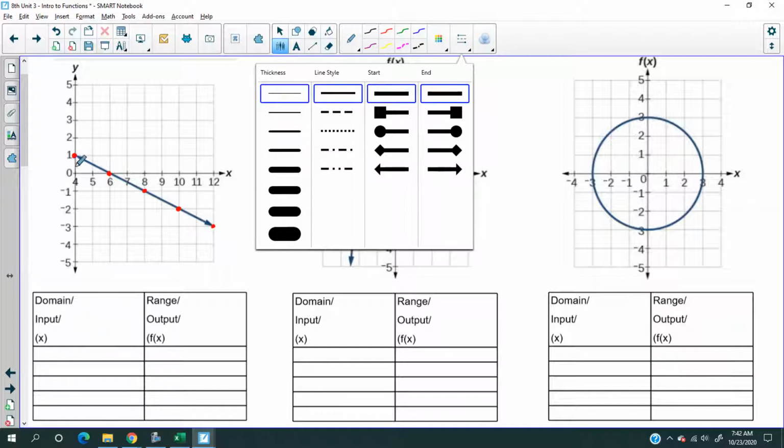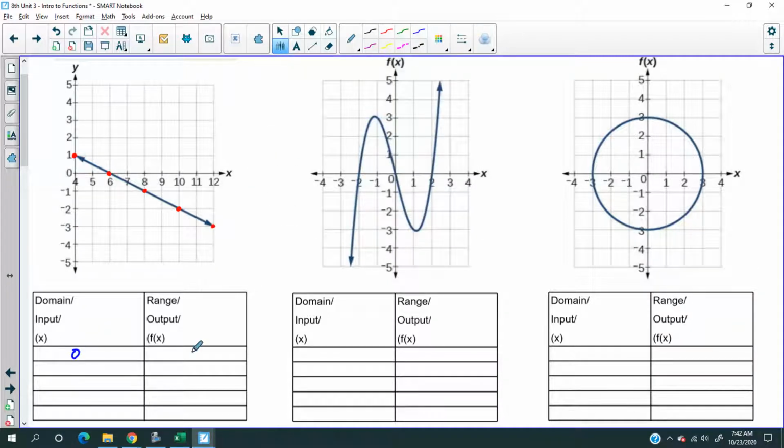All right, so the first one is 0, 1. I'm not writing it as a coordinate. I'm splitting them up between domain, input, and x, or range, output, and y. So next one, wait, 0, 1, right? Yeah, interesting graph. Okay, all right, 6, 0, 8, negative 1, 10, negative 2, and 12, negative 3.